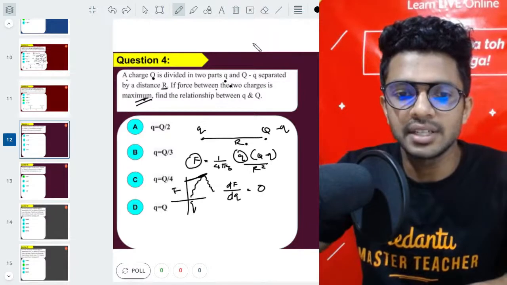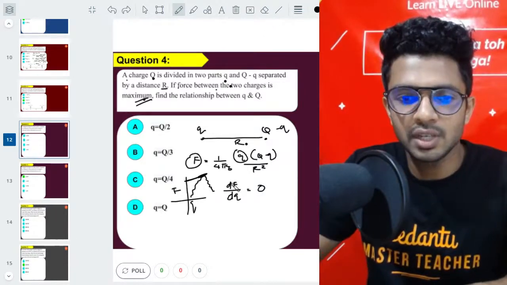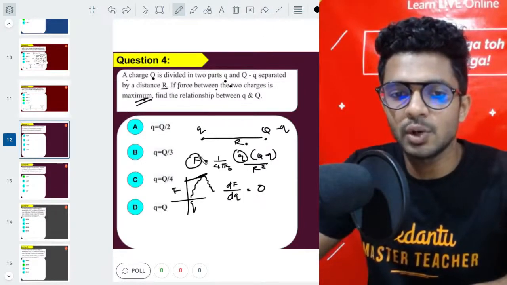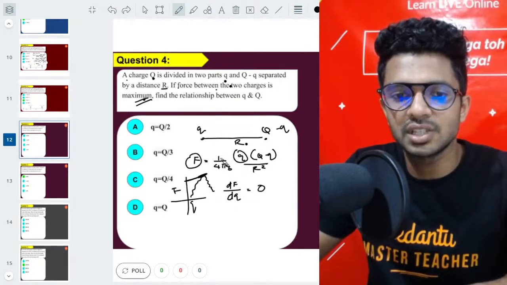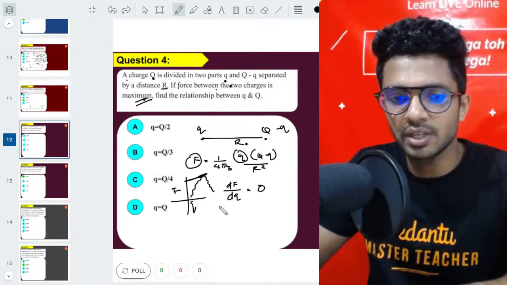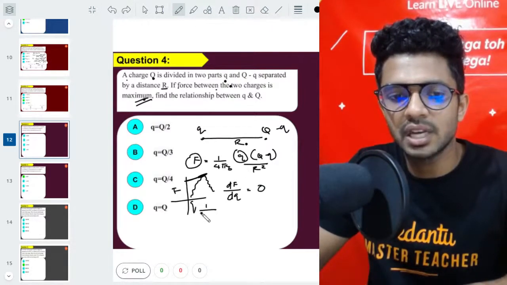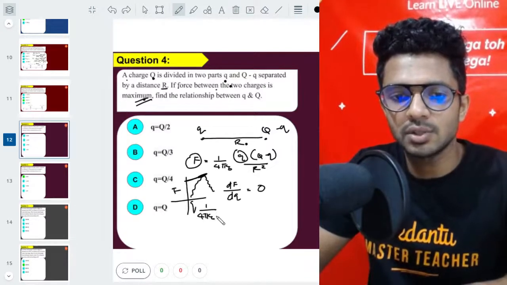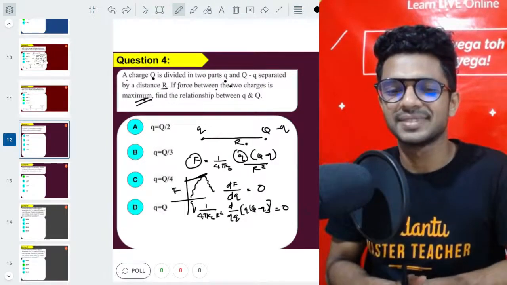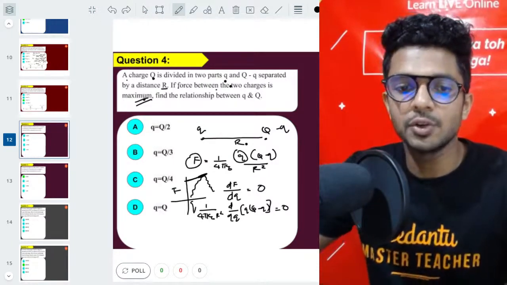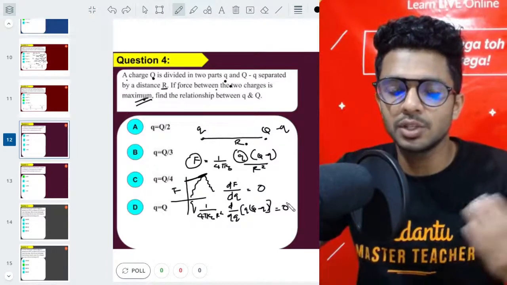Now let us proceed from here. So dF by dq has to be 0. F is this, right? So in this F, if you try to do the differentiation, 1 by 4 pi epsilon 0 r square is a constant, so let me write it outside. Now what remains is d by dq of q into (Q minus q), and it's equal to 0. Obviously, if you multiply this constant with 0, it's going to be 0 itself.